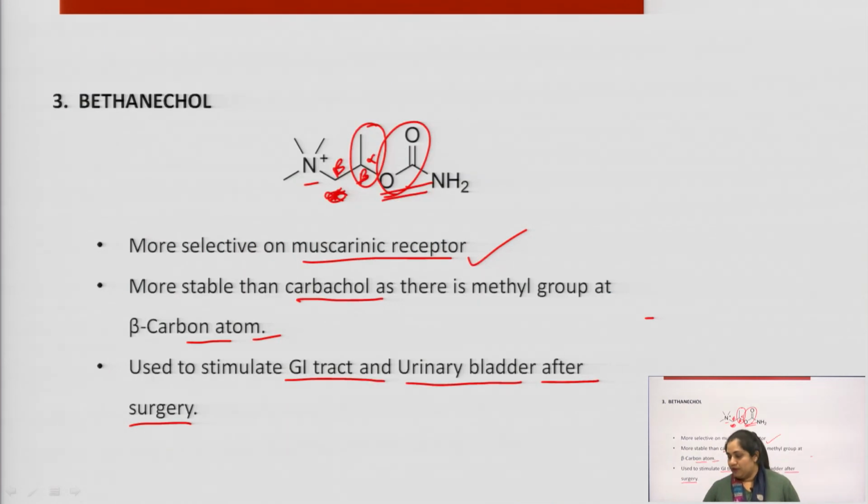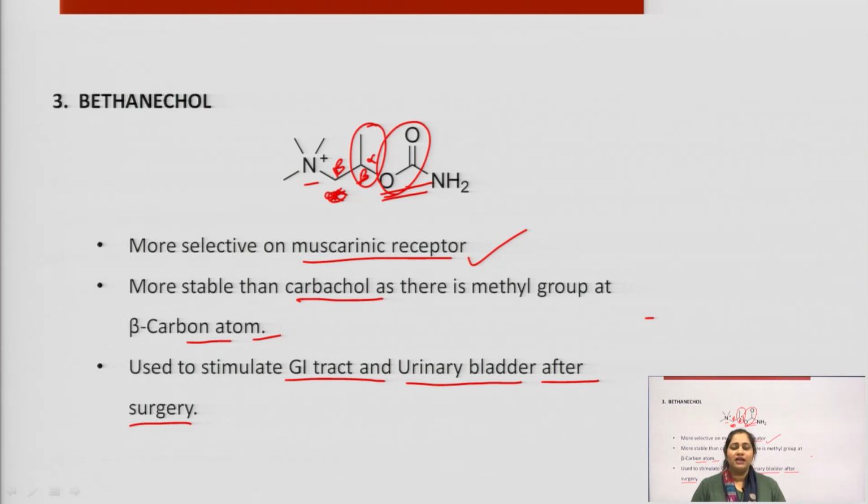The next is bethanechol. We have studied that the inclusion of the methyl group has led to selectivity for the muscarinic receptor. It can stimulate the GI tract and urinary bladder to restore normal function after surgery, because during surgery we do not need much secretion.